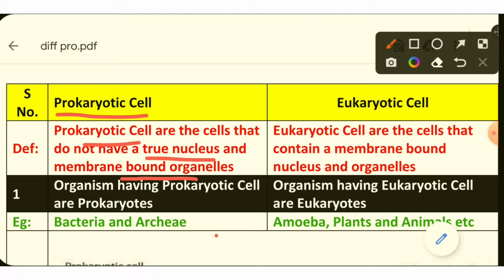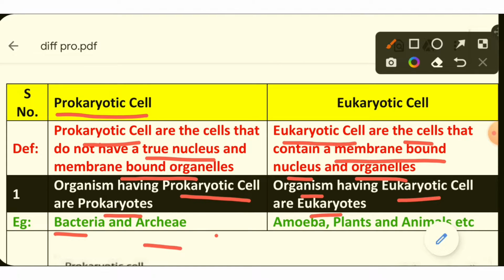The definition of eukaryotic cells: they are the cells that contain a membrane bound nucleus and organelles. Clear? So the next point: organisms having prokaryotic cells are prokaryotes, obviously, and organisms having eukaryotic cells are eukaryotes. The examples of prokaryotic cells are archaea and bacteria. Both are microbes and similar in shape and size, but if we see their molecular analysis, then there is a difference between the two.